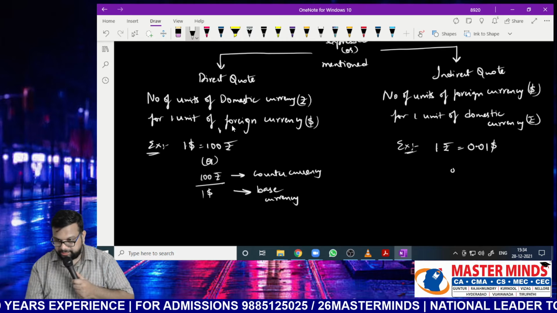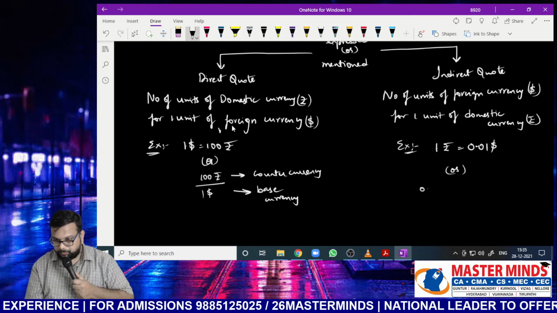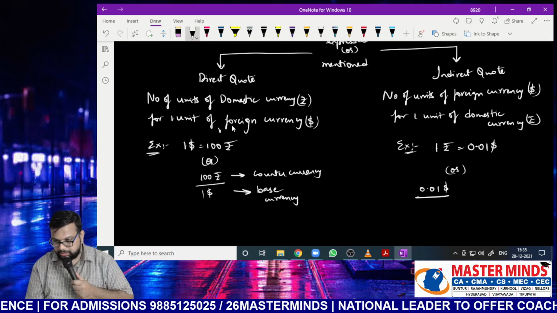This can also be written as $0.01 by 1 rupee.